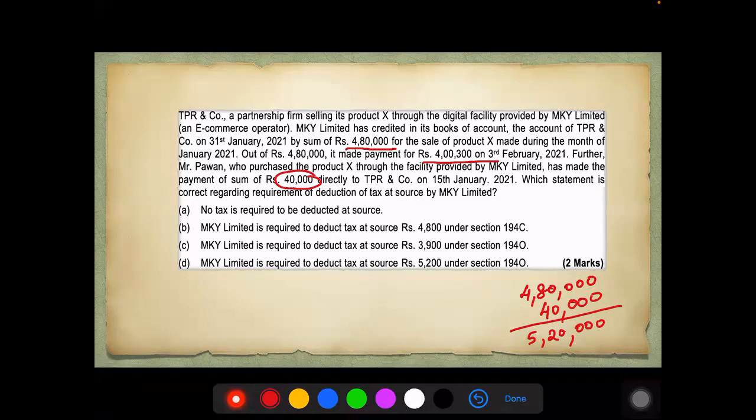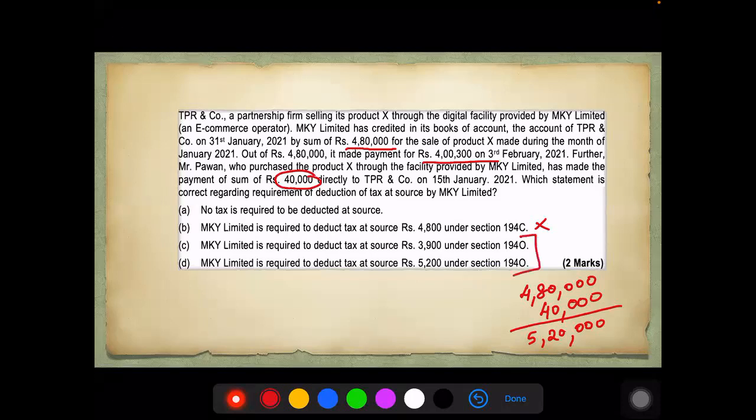Please remember, this is a sale. It is not a contract. So B will not be applicable. The ones who have answered B, this is the reason why 194C will not be applicable. Because it is not in the nature of contract. It is in the nature of sale. So it has to be between C and D.